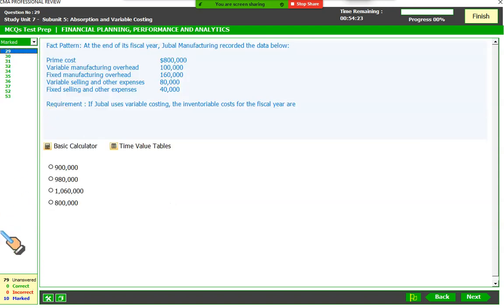Now, at the end of the year, Jubal Manufacturing recorded the data below. He has given you the prime cost, the variable manufacturing overheads, fixed manufacturing overhead, variable selling and other expenses, fixed selling and other expenses. Now, if Jubal uses variable costing, which we use as CMAs, as management accountants, what is the cost that we will consider as inventoriable cost?